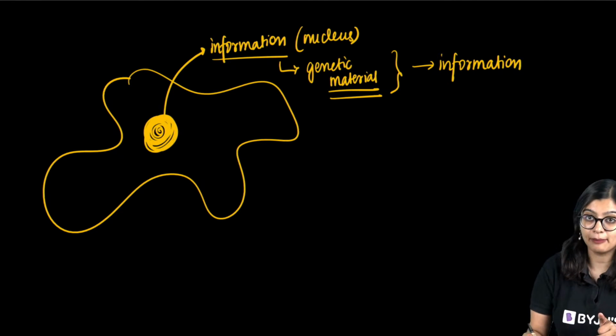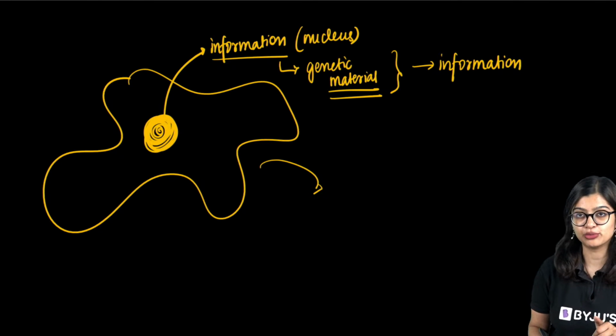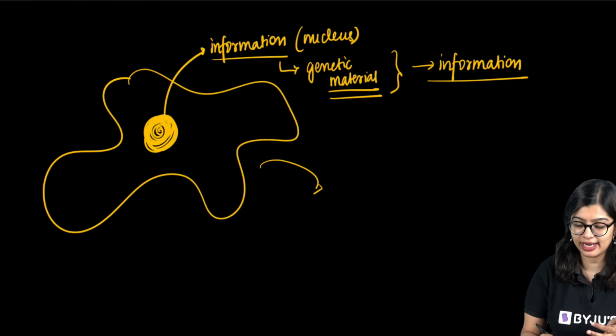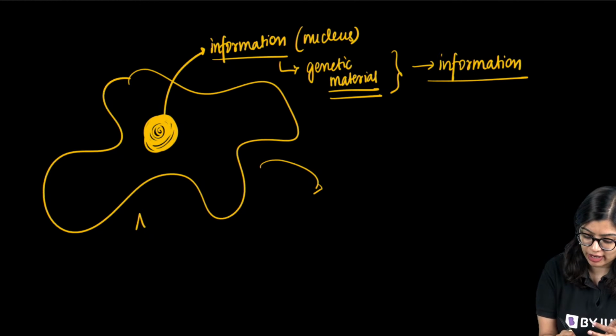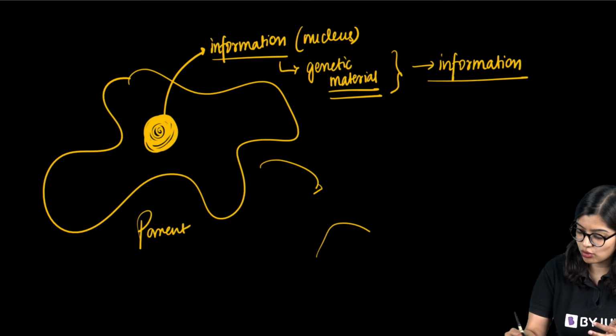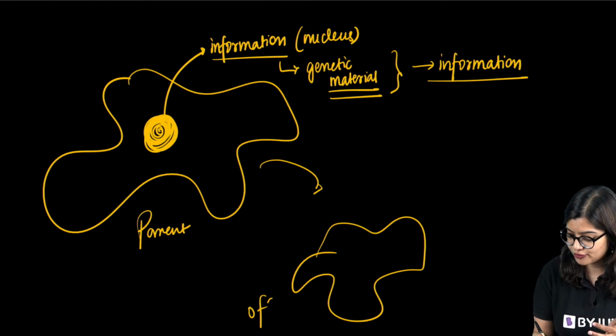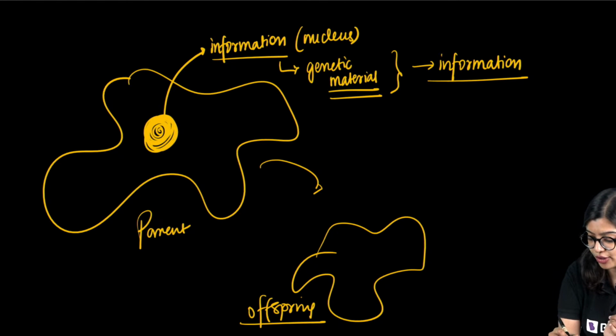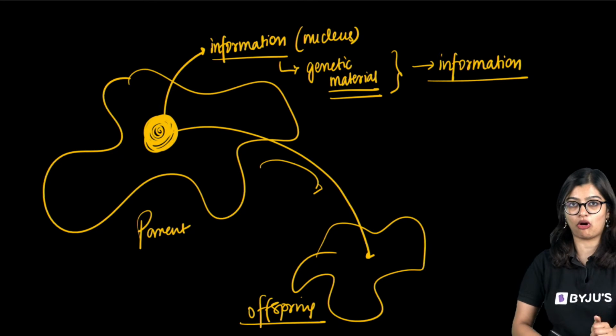Now, when this amoeba has to reproduce, it also has to pass on this information. This information has to go from parent to the offspring. Yes or no? It has to go. So this information has to also go from parent to offspring.